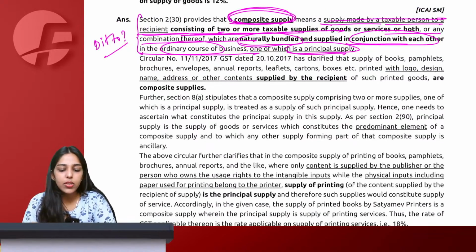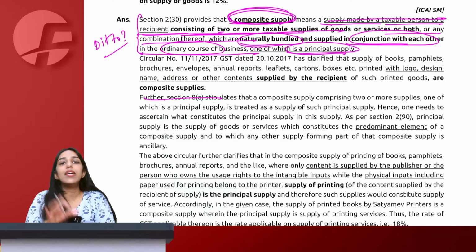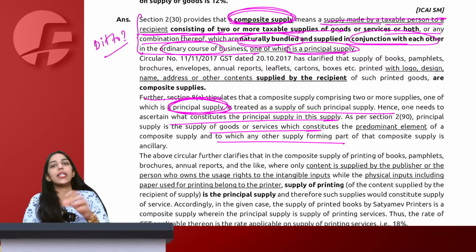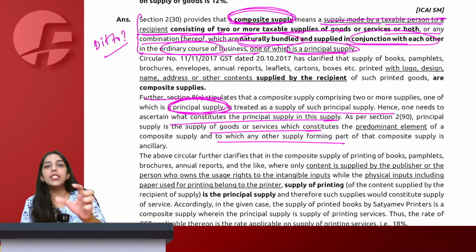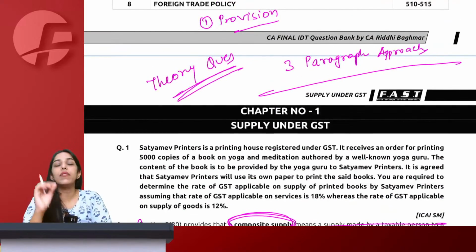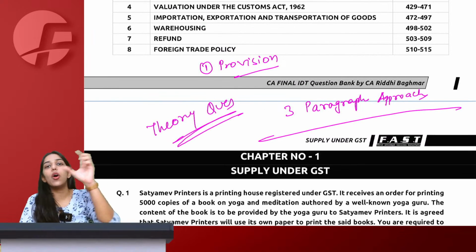So that is also something that we are going to explain to them. Let's see, according to section 8, whenever there is a composite supply, whatever is principal, that predominant element, that principal rate is something that we apply to the entire supply. This is the provision based on which the question is being asked. Also, this is about composite supply.